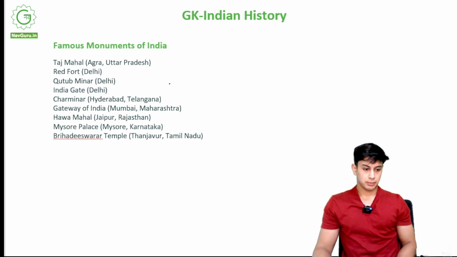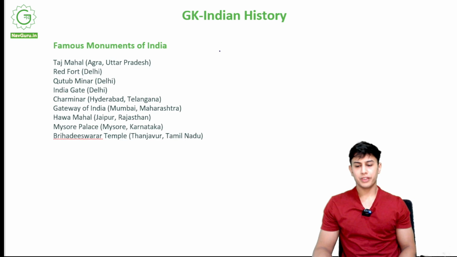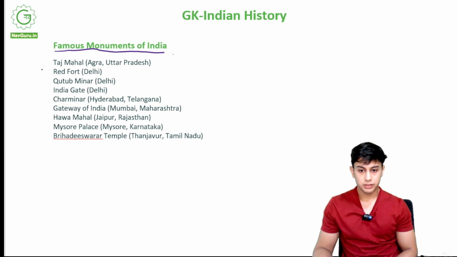Now we study some famous monuments of India. First we come to the Taj Mahal. The Taj Mahal is in Agra, Uttar Pradesh. The Red Fort is in Delhi. Qutub Minar is in Delhi. India Gate, of course, is in Delhi.